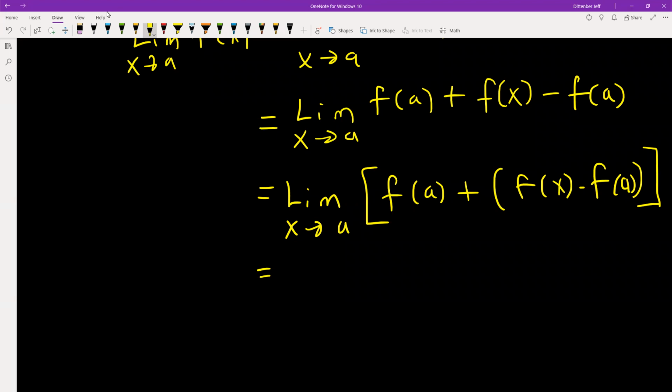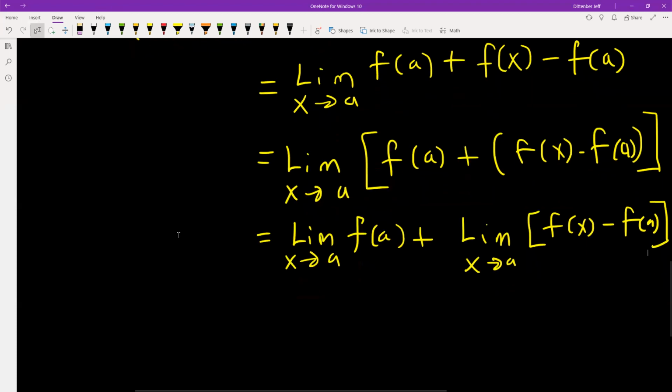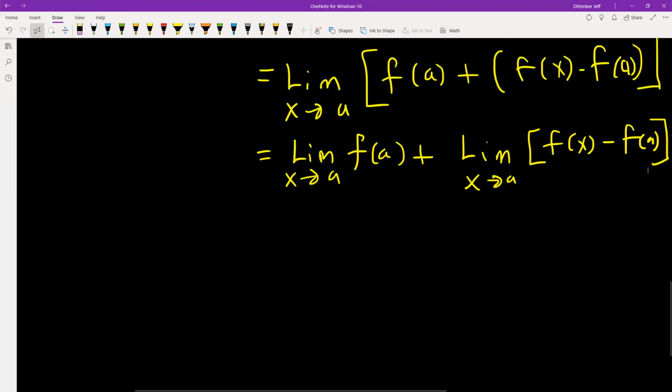The limit of the sums is the sum of the limits. So I'm going to get the limit as x goes to a of f of a, plus I'm going to apply the limit here also, and the reason is because we know what this limit is. Here, we know that this one will evaluate to 0. This is 0, we already know because we proved it earlier.